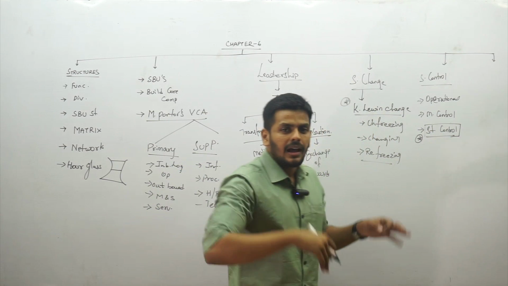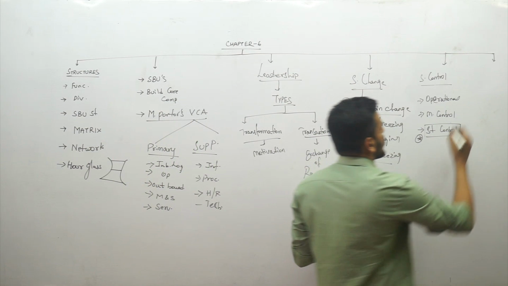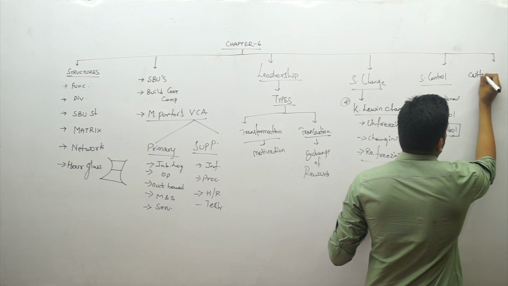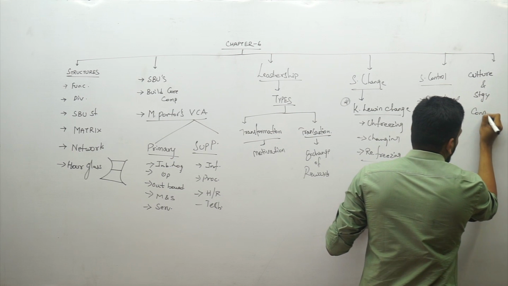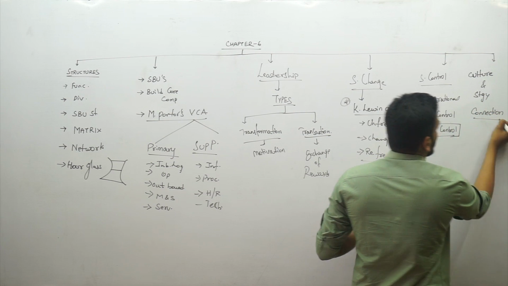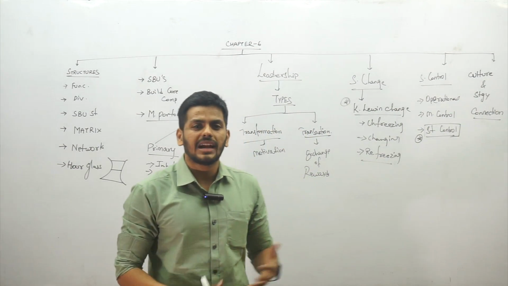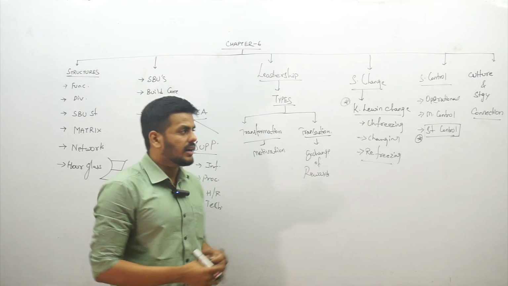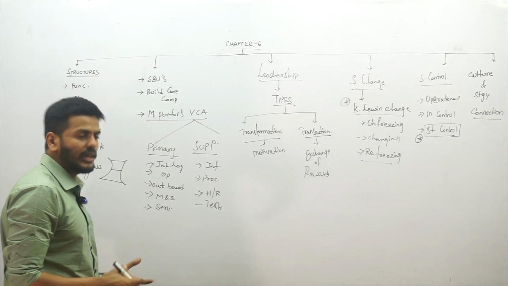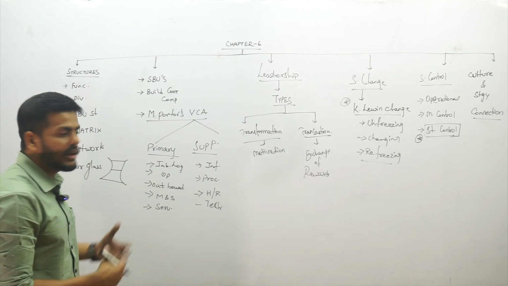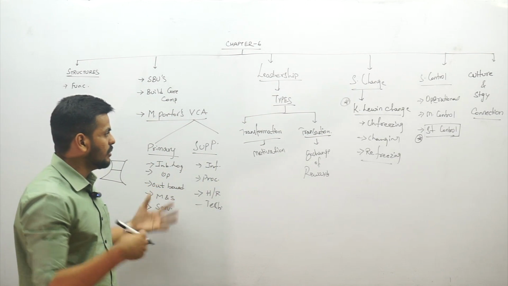And then sometimes they will leave everything from here and they'll ask you one concept towards the end: what is the importance of the culture and strategy connection, right? Is culture a valuable ally or is culture a hindrance? Culture should always be in alignment with the strategy, and all that stuff is what we are looking at in this particular thing. I think it's a very interesting chapter to bring around. I summed it up very quickly and very easily, but I want everybody to go through this chapter in greater detail because there's an immense amount of content that we can't probably sum up in such quick time.